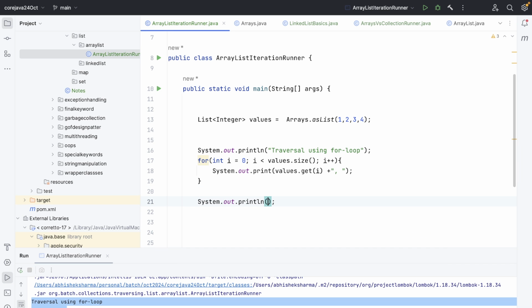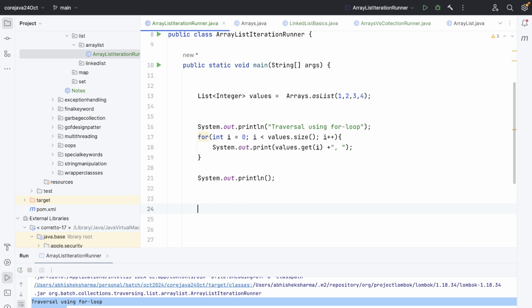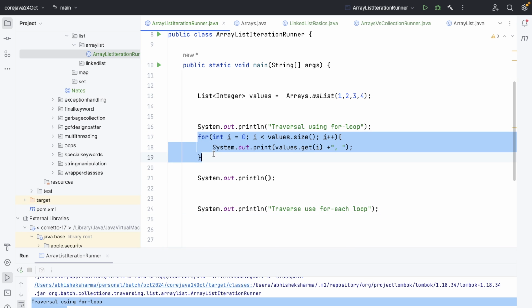Now the thing is, I need to sys out first just to make sure the next line happens, and then I can traverse using the for each loop. This for each loop was introduced in Java version 5. Now see, if I want some control over traversing 1, 2, 3, 4, if I want to skip the index 2 and directly go to 3, in that scenario this thing is good, because I want control over the indexes.